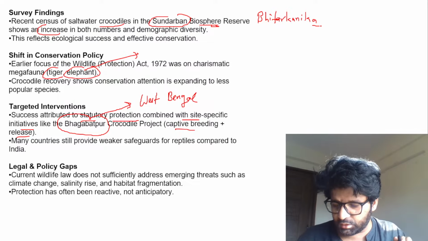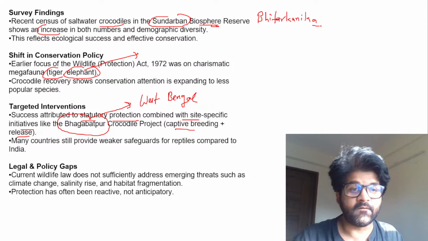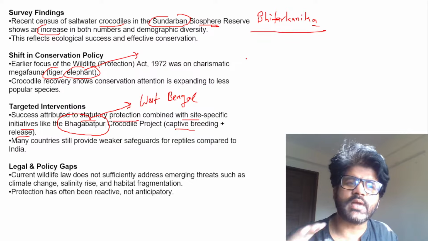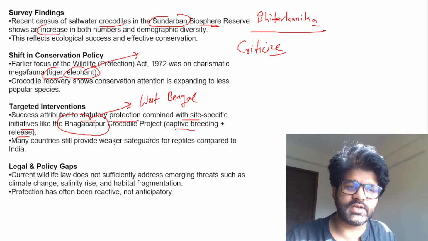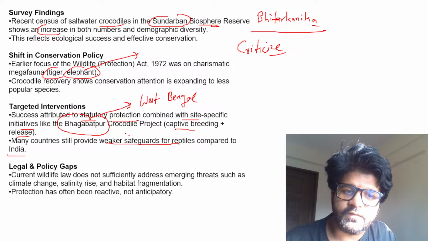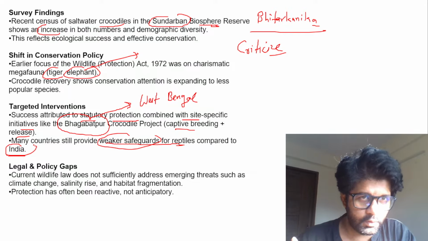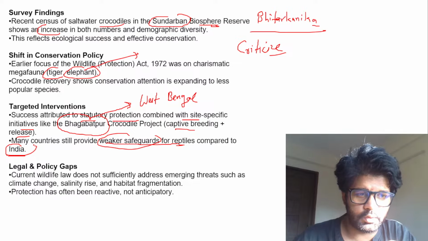Sometimes they will give you an option saying it is only there in Odisha. Very good, Shipurna. So remember these facts, they are very important. Sometimes we always criticize India, India is this, India is that. But see, there is a silver lining. Many countries still provide weaker safeguards for reptiles compared to India. So in that regard, we are doing very well when it comes to preserving the largest reptile in the world, that is the saltwater crocodile. Fine.